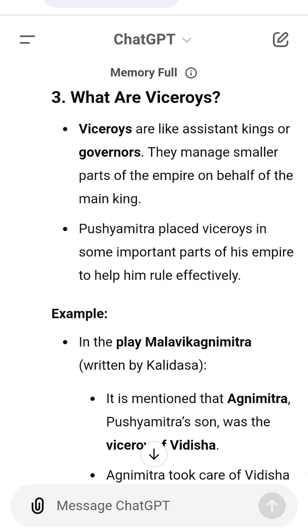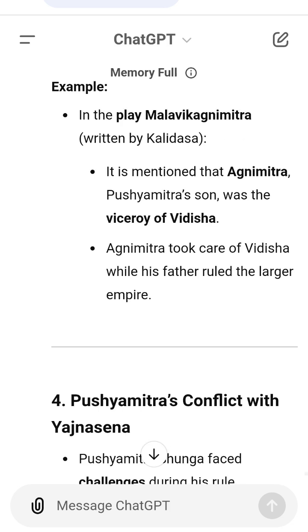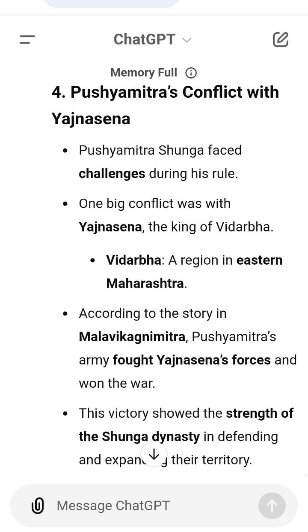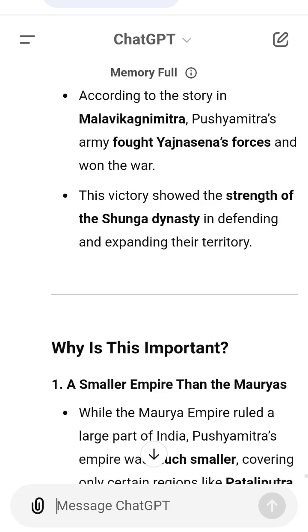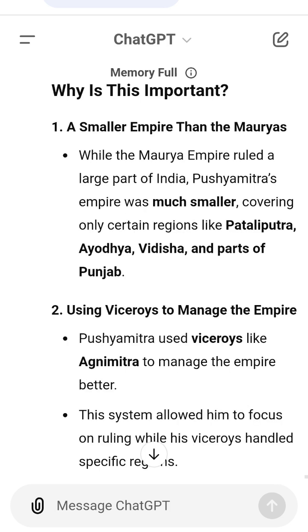2. Conflict like sports. If two school teams, Pushyamitra and Yajnasena, play a match, the winner gets the trophy, territory. Pushyamitra's team wins and keeps control of Vidarbha. Summary. Pushyamitra's empire was smaller than the Maurya Empire, but included key cities like Pataliputra, Ayodhya and Vidisha.